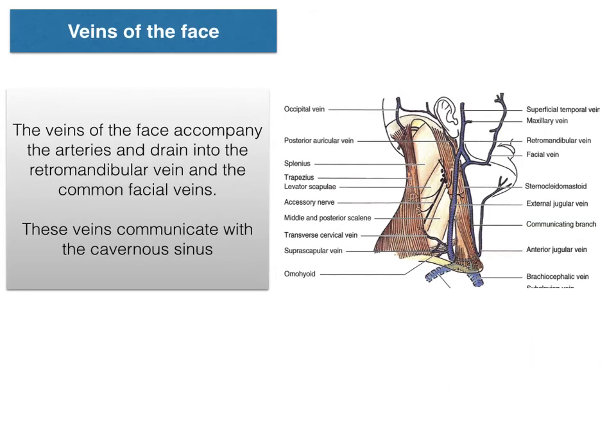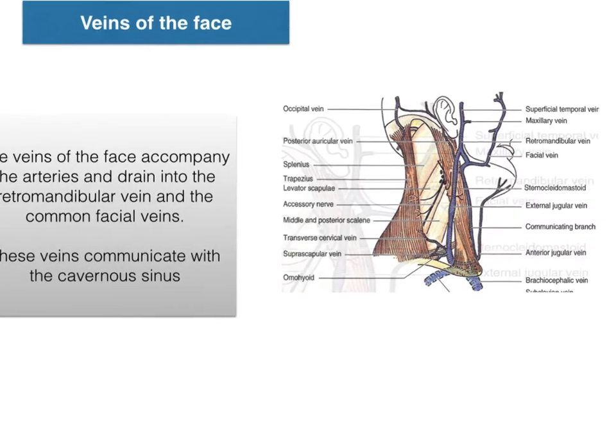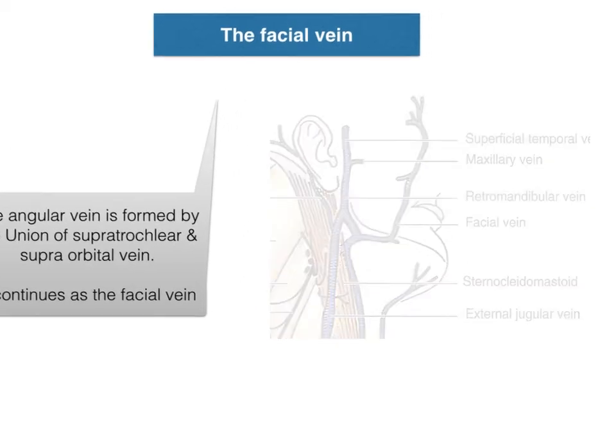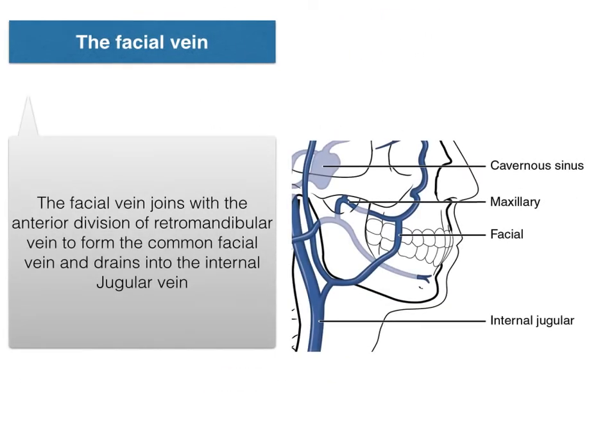Veins of the face. The veins of the face accompany the arteries and drain into the retromandibular vein and the common facial vein. These veins communicate with the cavernous sinus. The angular vein is formed by the union of the supratrochlear and the supraorbital vein and continues as the facial vein. The facial vein joins with the anterior division of the retromandibular vein to form the common facial vein and drains finally into the internal jugular vein.